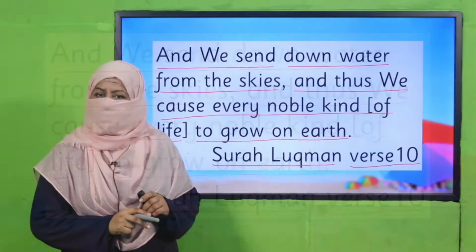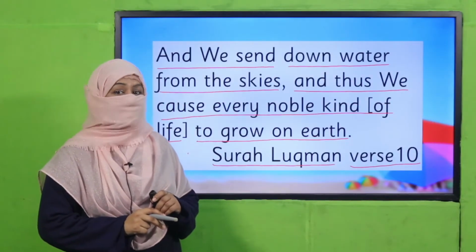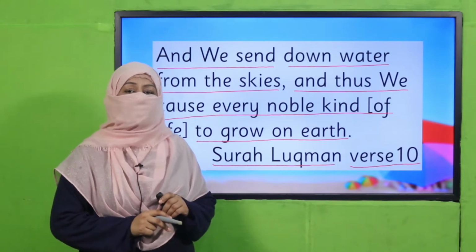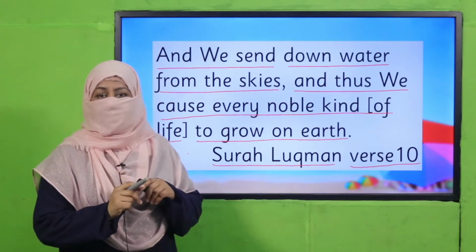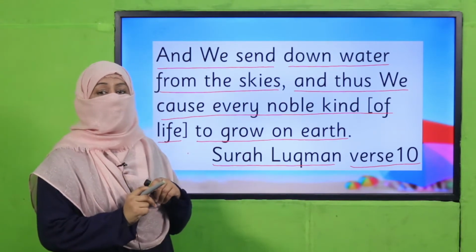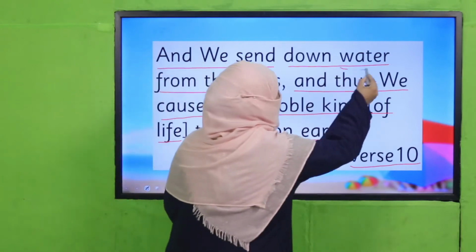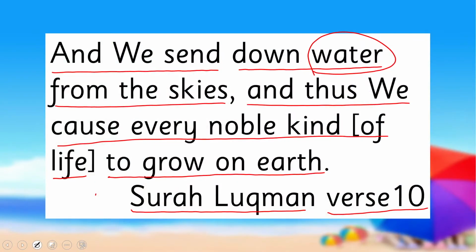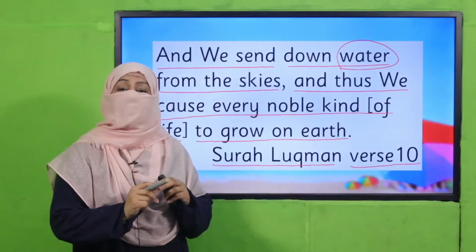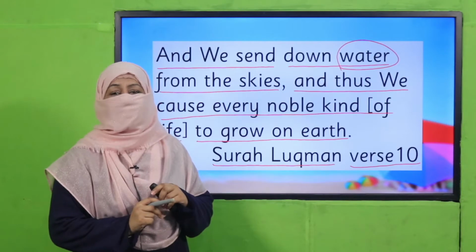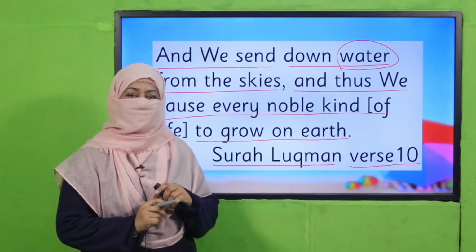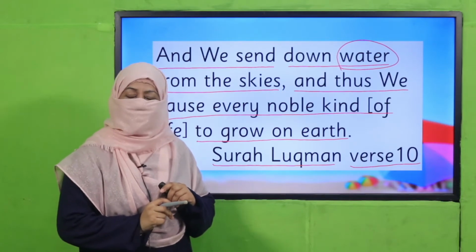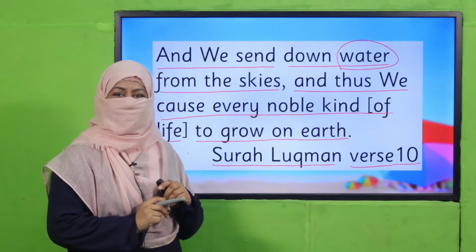Yes, my dear children, what this beautiful verse is telling us, as I told you yesterday, is that Allah subhanahu wa ta'ala created everything, whatever is a living being, and has created water for us, right? So Allah created every living thing, and made the arrangements for the living creation to survive, subhanallah. So it shows how much Allah loves us. Alhamdulillah. So we should also love and obey Allah subhanahu wa ta'ala.